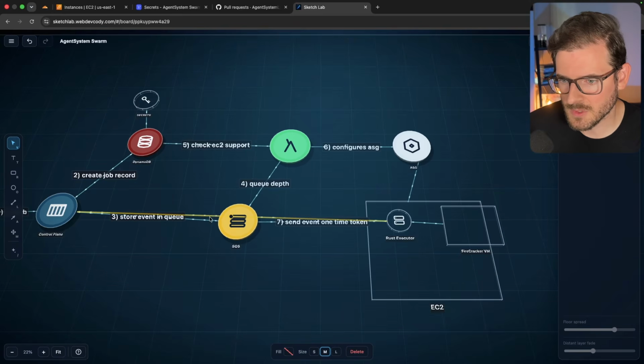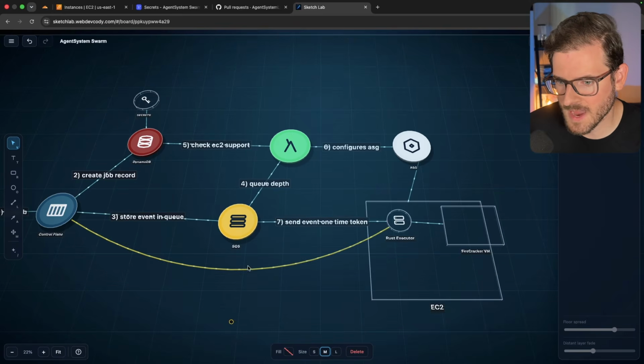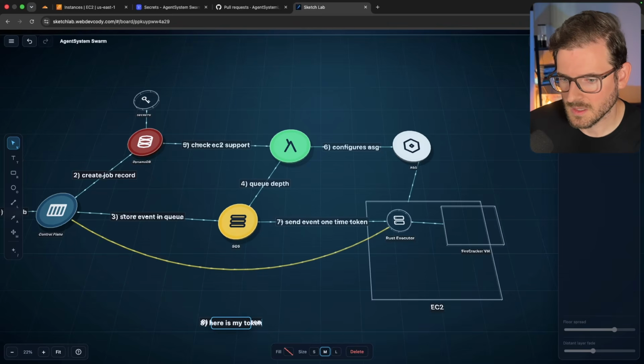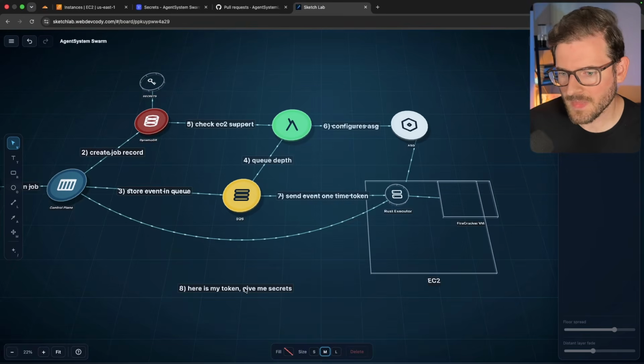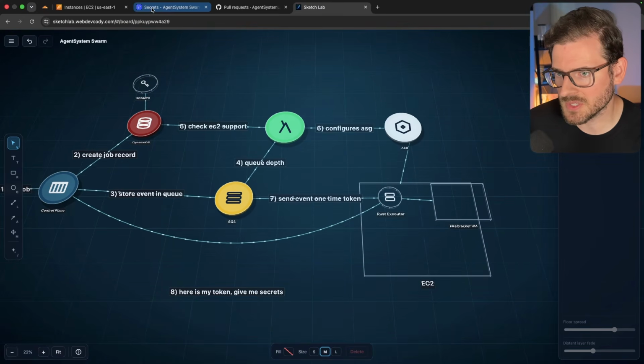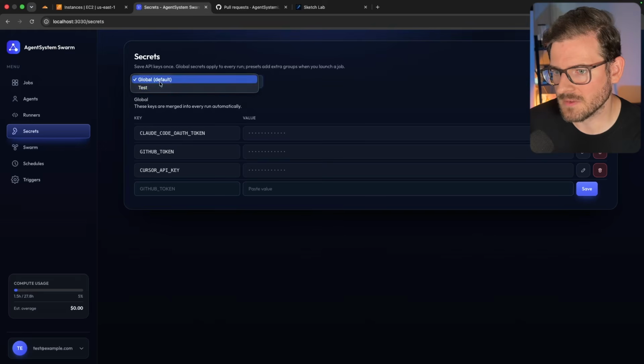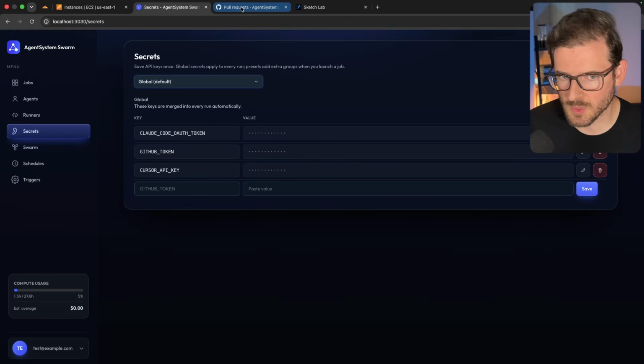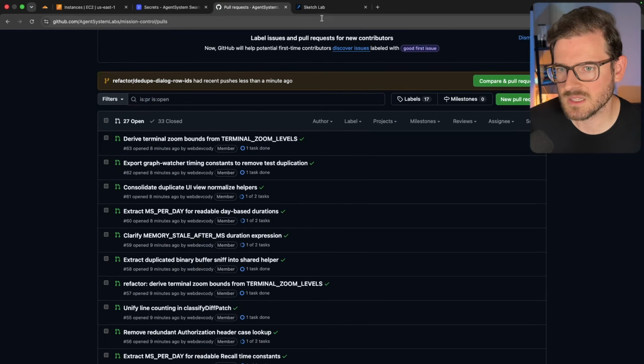It's getting a little bit confusing over here. So from the control plane, we can fetch back and say, hey, here is my token, give me secrets. And that token is scoped to only give back the secrets that are related to that particular job. You can see there are different presets here. It's only going to give back these 3 secrets. So you can have this more fine-grained. If you have different projects or different jobs you want to run that shouldn't have access to other secrets, that's kind of how that works.